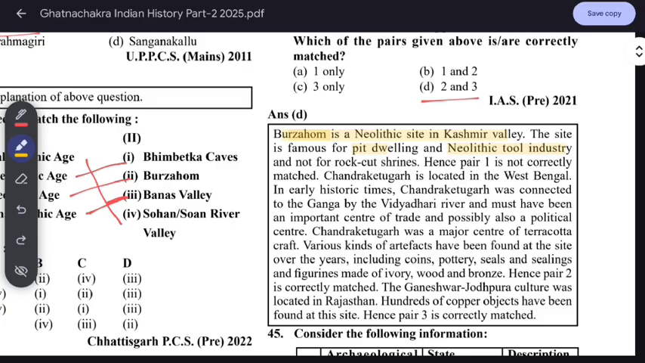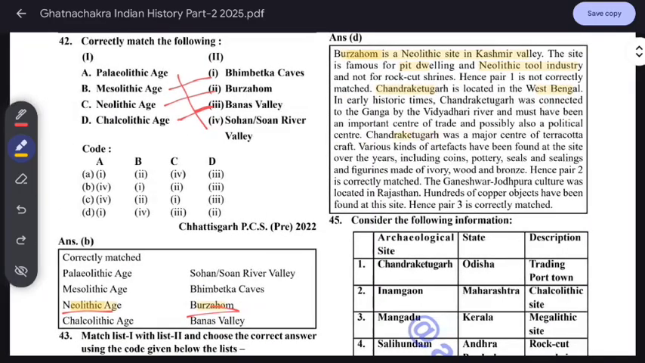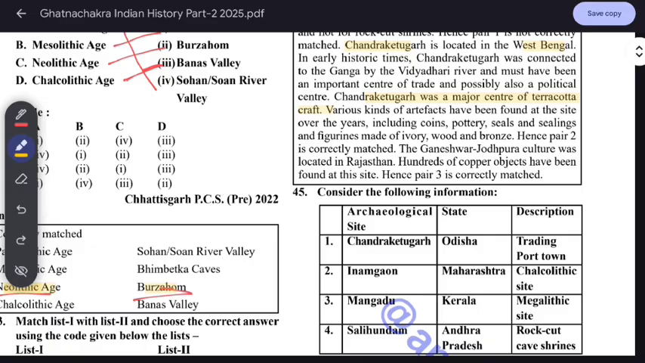Chandraketugarh is located in West Bengal. Just remember the places; sometimes they ask, it's important. It is connected with the Ganga and the Bidyadhari river and must have been an important center of trade and possibly also a political center. Chandraketugarh was a major center of terracotta craft, famous for terracotta. Just know this. Various kinds of artifacts have been found at this site, including coins, pottery, seals, sealings, and figurines made of ivory, wood, and bronze.